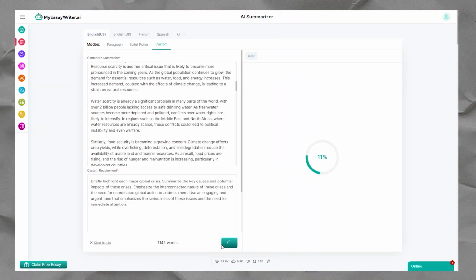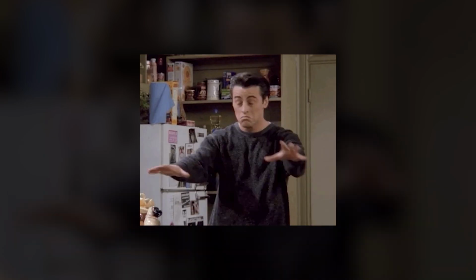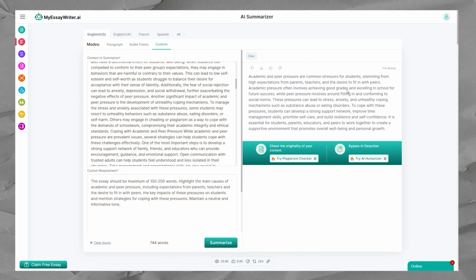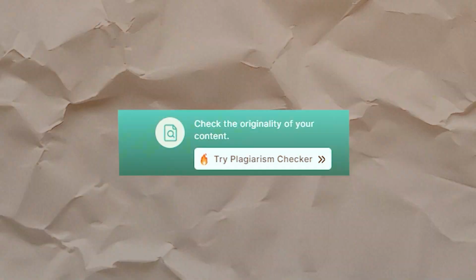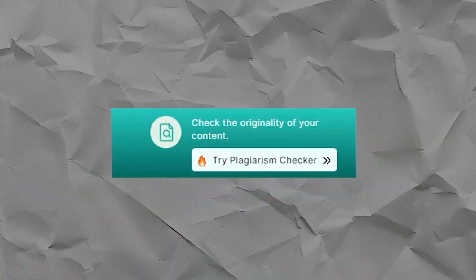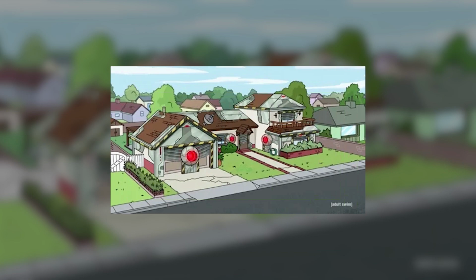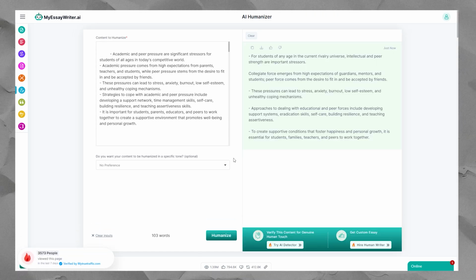All text generated by our tool is 100% plagiarism-free. But hey, we don't expect you to just take our word for it. That's why we've added some handy options for you. Right after your summary is ready, you can click Try Plagiarism Checker or Try AI Humanizer. Plagiarism Checker will allow you to check the originality of your content, and AI Humanizer will allow you to bypass AI detection. These tools will give you that extra confidence boost. And don't worry, we'll dive into those in the next videos.